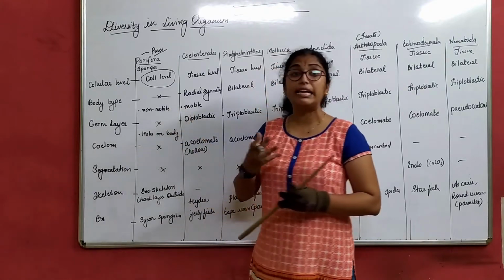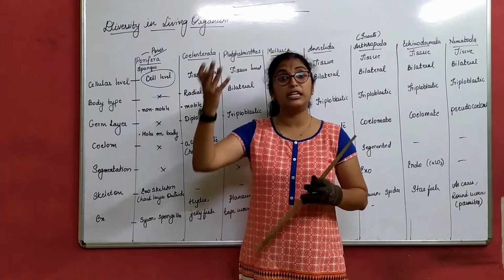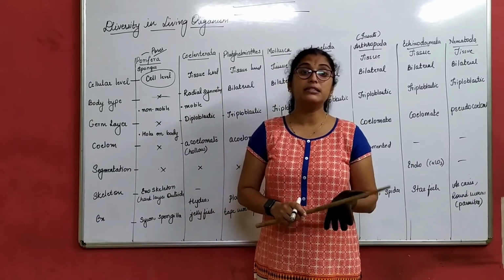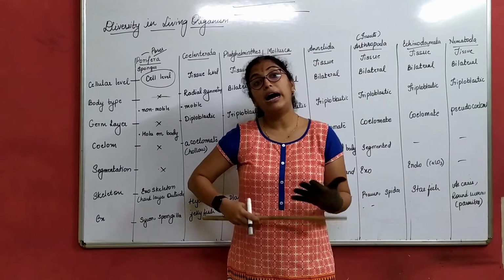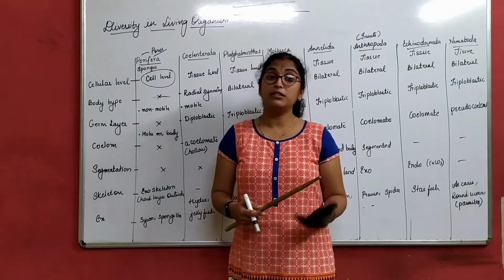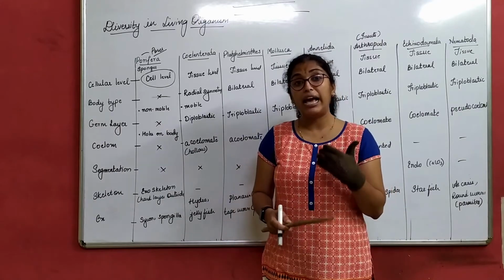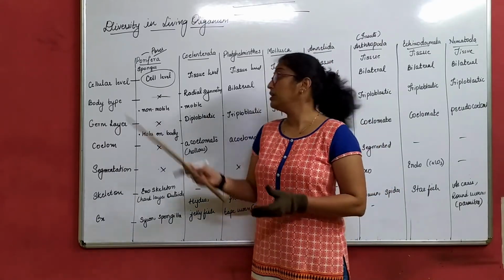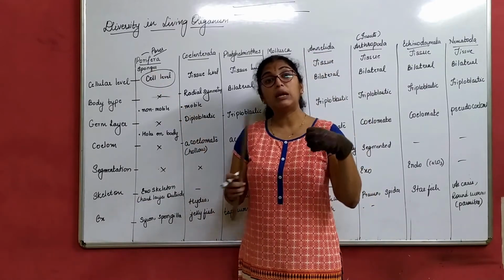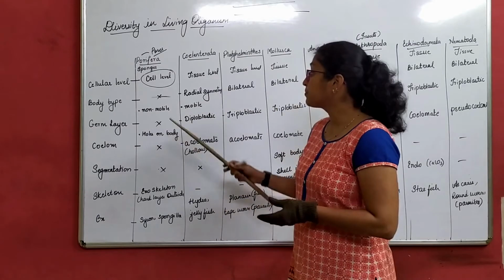So it will take the support of a substratum, some hard surface, and stay on it. Since it is non-motile, though it is an animal, it is as good as plants only. Plants are non-motile and animals are motile. We can move, plants cannot move. Though Porifera is included in the animal kingdom, it is still non-motile.